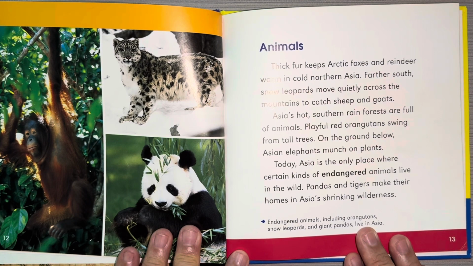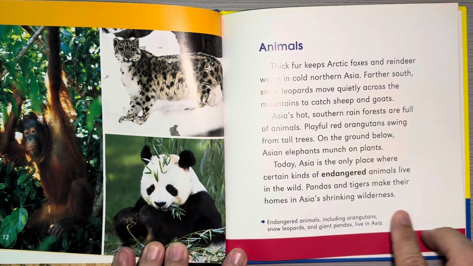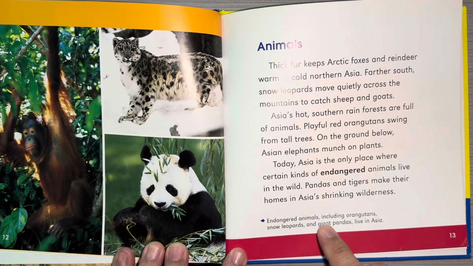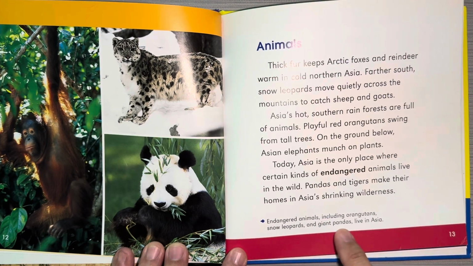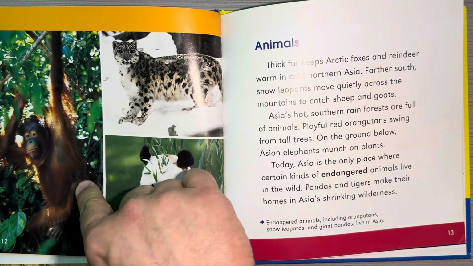Today, Asia is the only place where certain kinds of endangered animals live in the wild. Pandas and tigers make their homes in Asia's shrinking wilderness. So endangered animals, including orangutans, snow leopards, and giant pandas live in Asia. So that's a snow leopard, panda, and an orangutan.